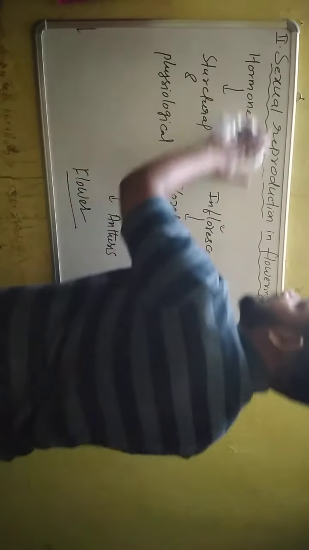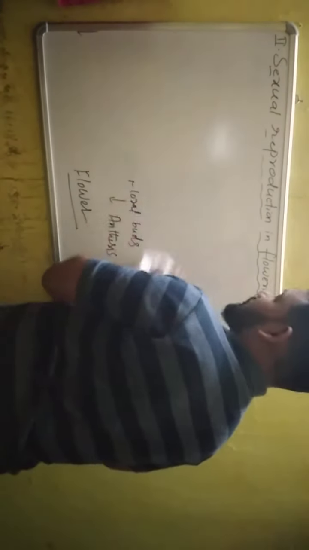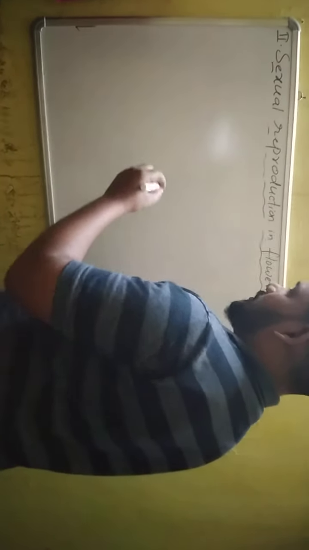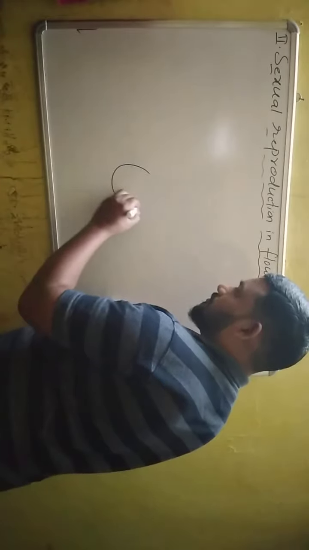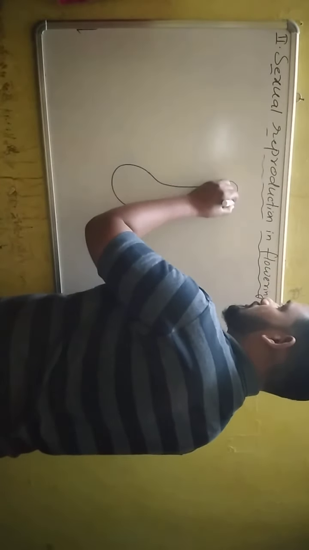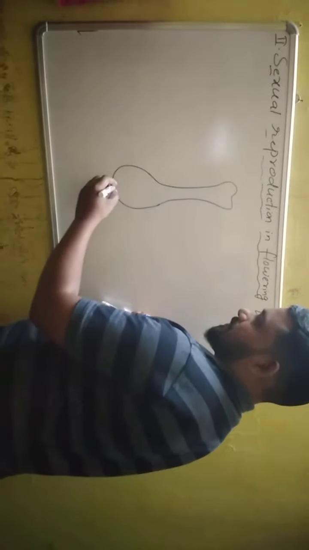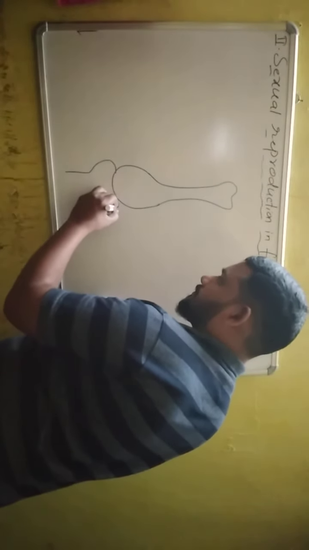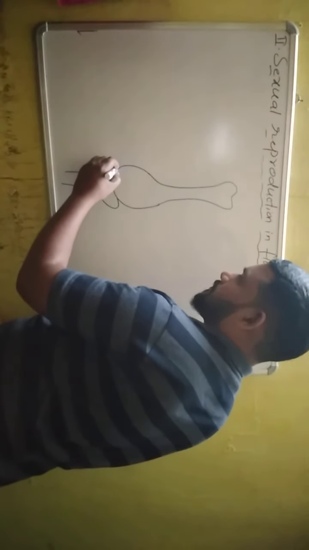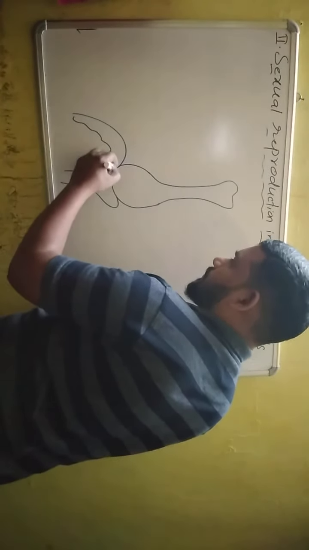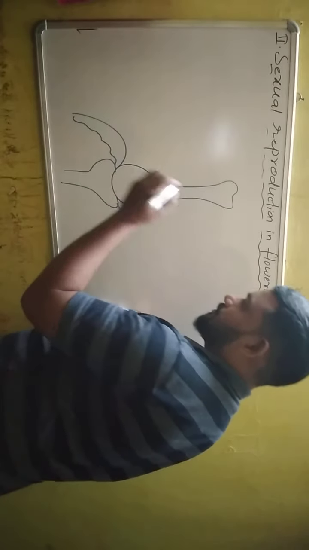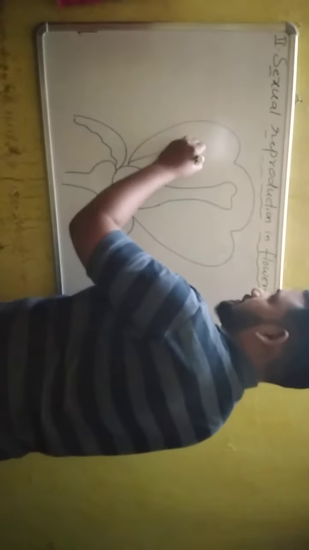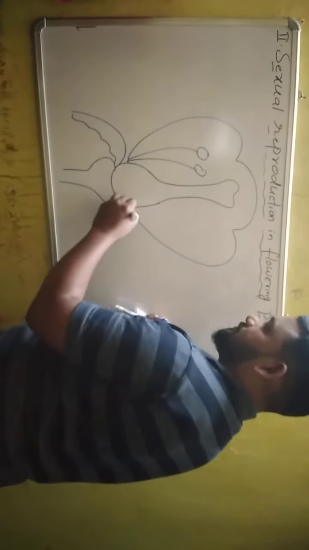And the formation of flower in angiosperms is one of the most unique features of nature. In angiosperms, a flower has 4 organs. What are the 4 organs? It has 4 floral organs.